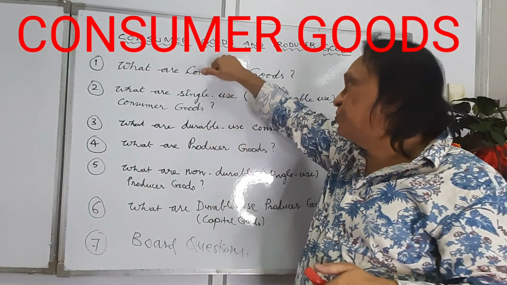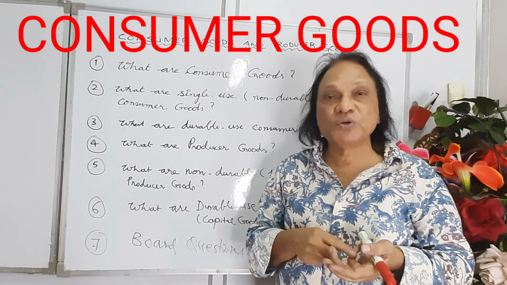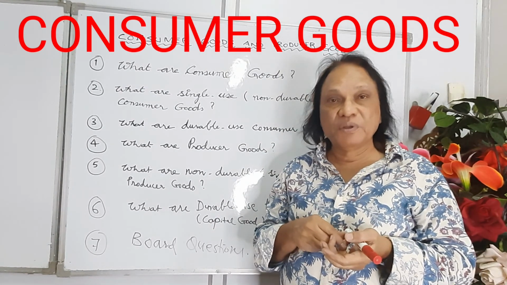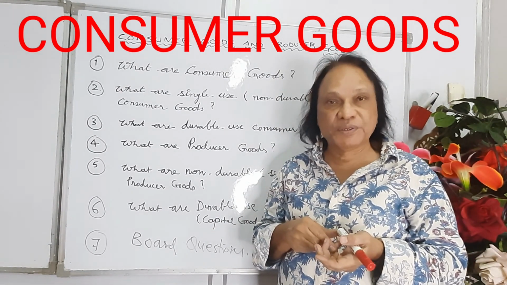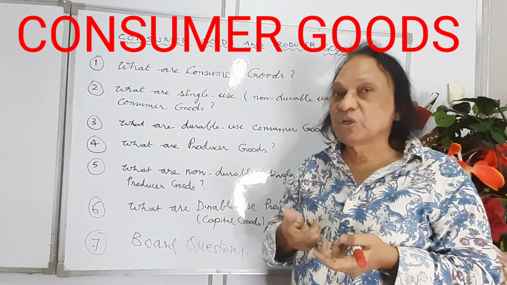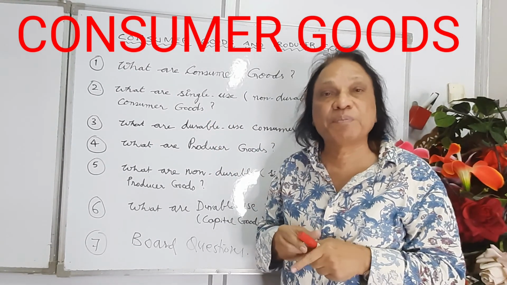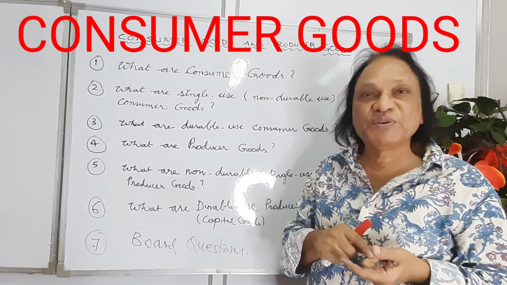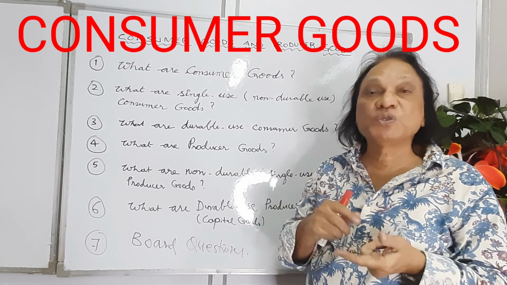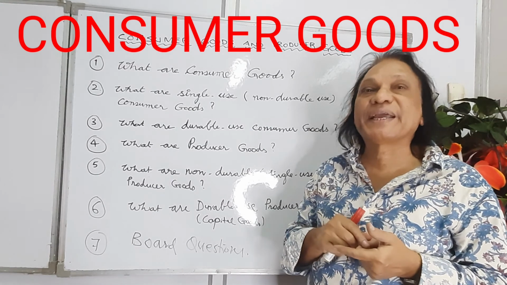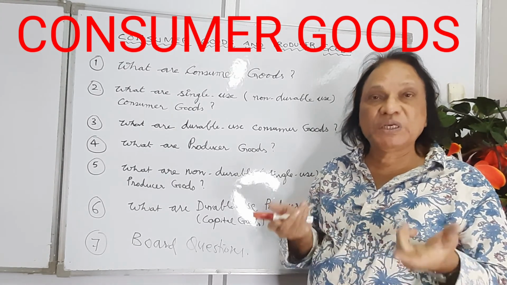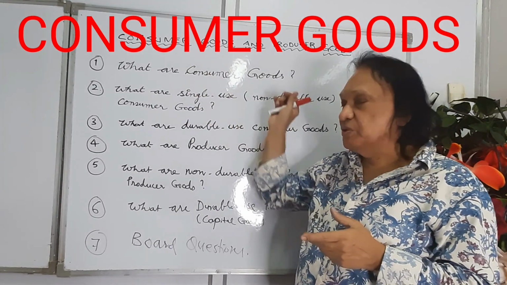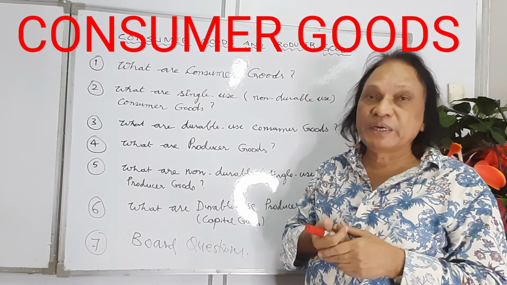What are consumer goods? Consumer goods are those which are meant or used for consumption of households. Consumer goods are those which are used for consumption purposes. For example, vegetables, fruits, even your favorite ice cream is a consumer good. Whatever you are using at home, all are consumer goods. It can be your refrigerator, your TV, your smart mobile phone. These are all consumer goods. Consumer goods are those which are meant for consumption.